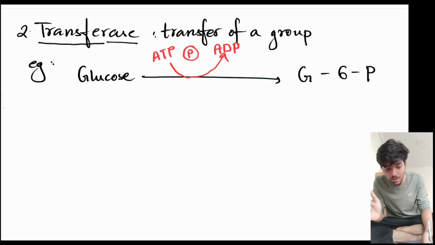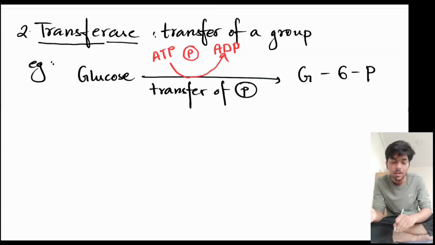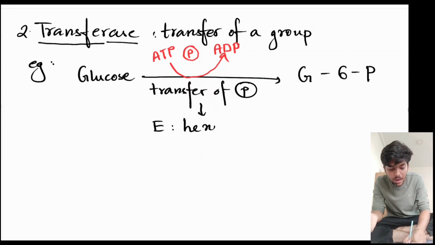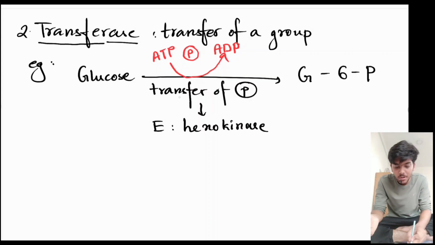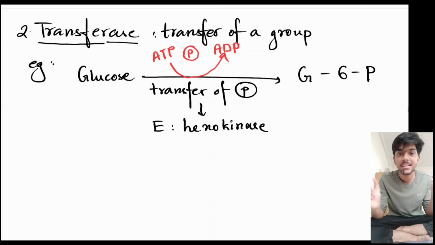Fine. What has occurred here? Here, the transfer of phosphate group has occurred. And which enzyme is responsible for catalyzing this process? It's hexokinase. So hexokinase is responsible for the transfer of phosphate group during the conversion of glucose into glucose 6-phosphate. So hexokinase is a transferase enzyme.